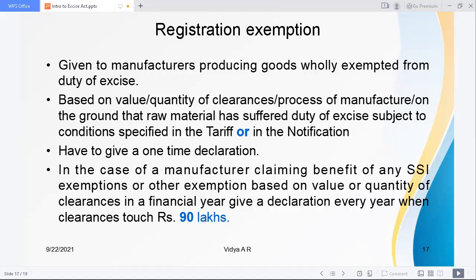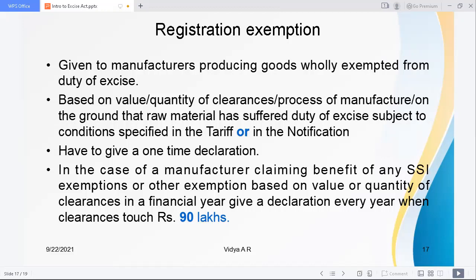And it is based on the value or quantity of the clearances or process of manufacture, or on the ground that raw material has suffered duty of excise, subject to conditions specified in the tariff or in the notification. So the registration exemption is based on the value or quantity of the clearances or the process of manufacture, or on the ground that it has already suffered duty of excise, having paid the duty for the raw materials.